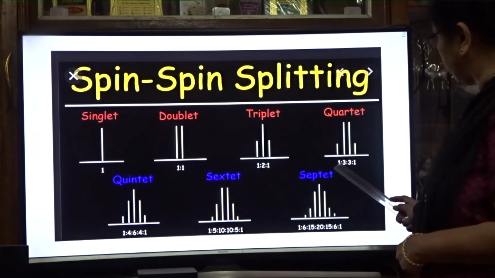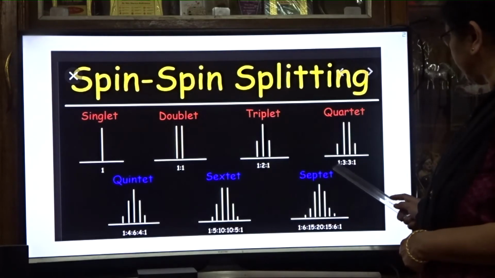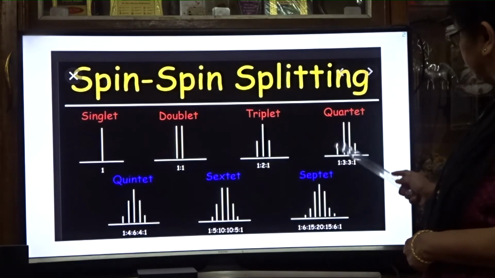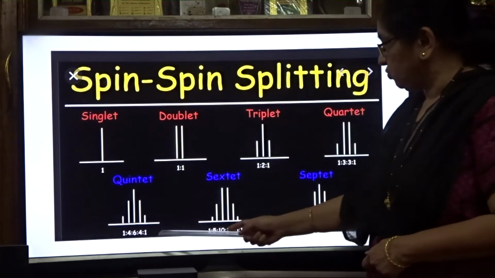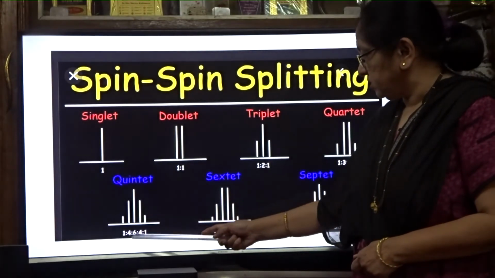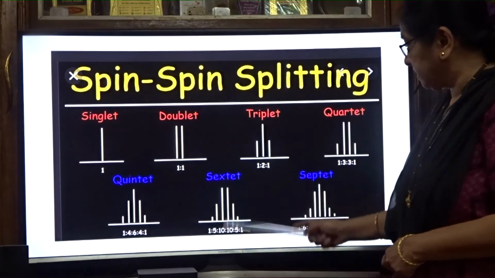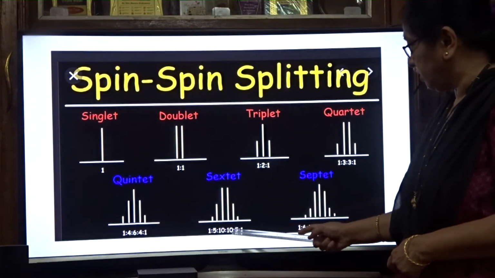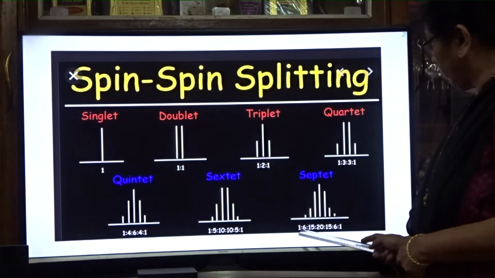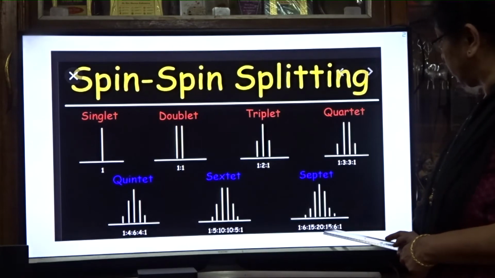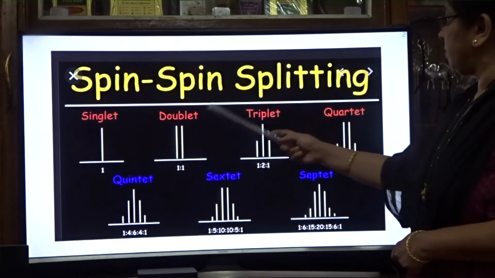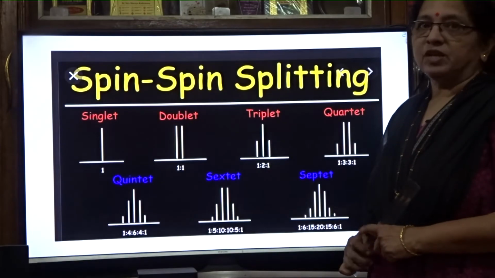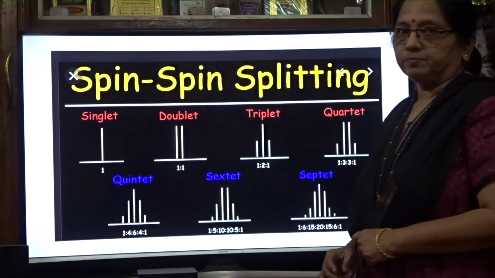If it is a quartet, then it is 1:3:3:1. If it is a quintet, then 1:4:6:4:1. If it is a sextet, 1:5:10:10:5:1. If it is a septet, 1:6:15:20:15:6:1. So this type of spin splitting is there in the NMR spectrum.